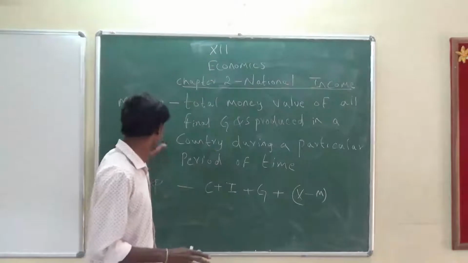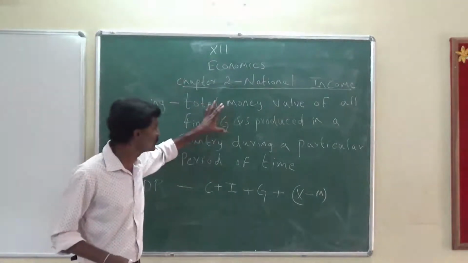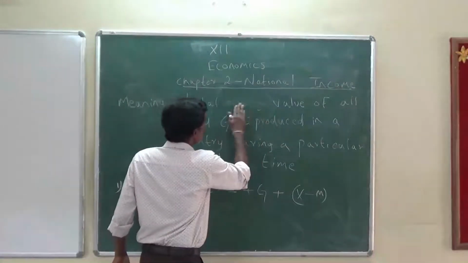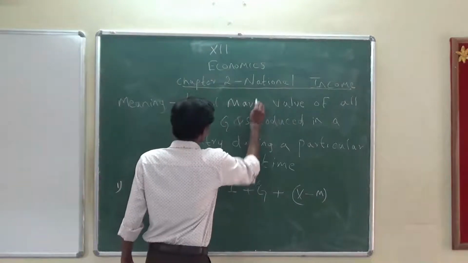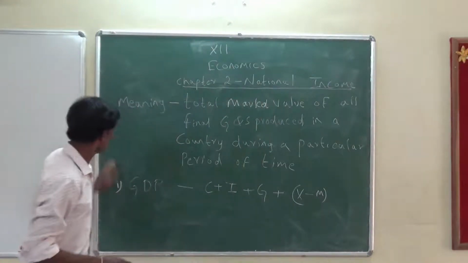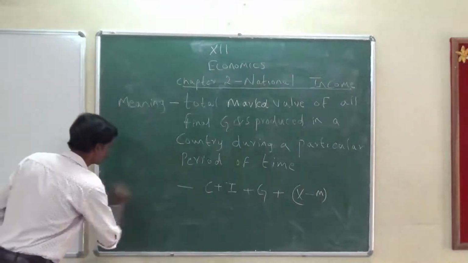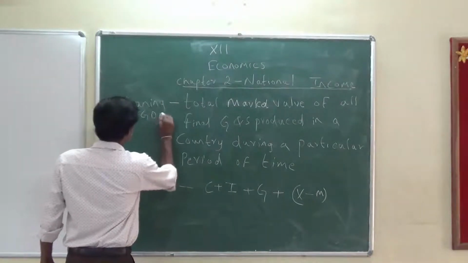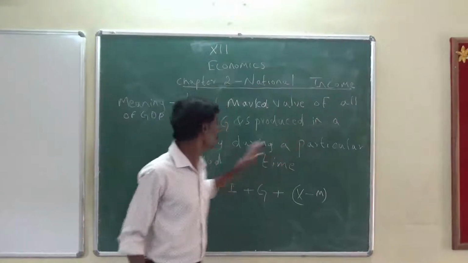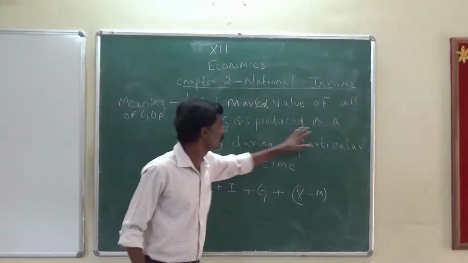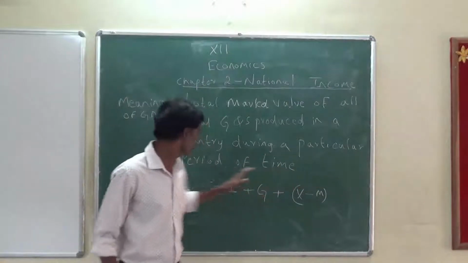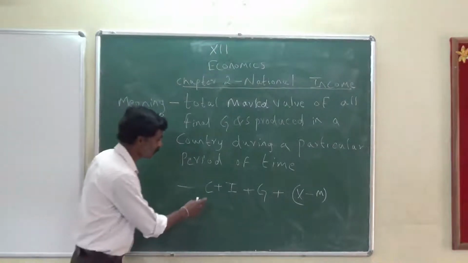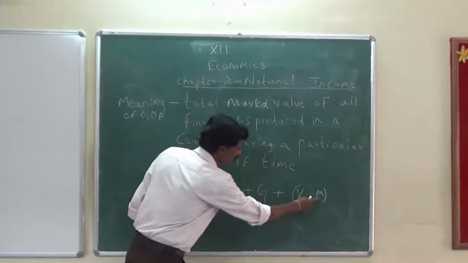Now, the definition of GDP is also the same as national income, except that the money value would be changed into market value. The meaning of GDP is the total market value of all final goods and services produced in a country during a particular period of time. The formula is given as follows: C plus I plus G plus X minus M.